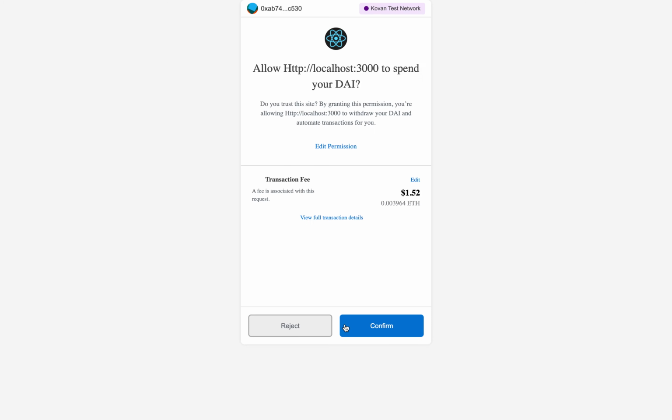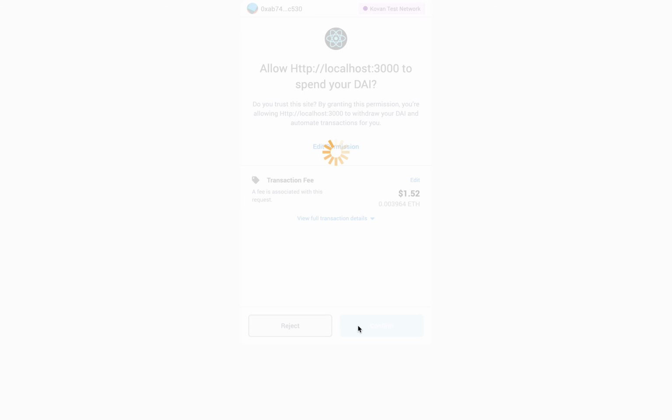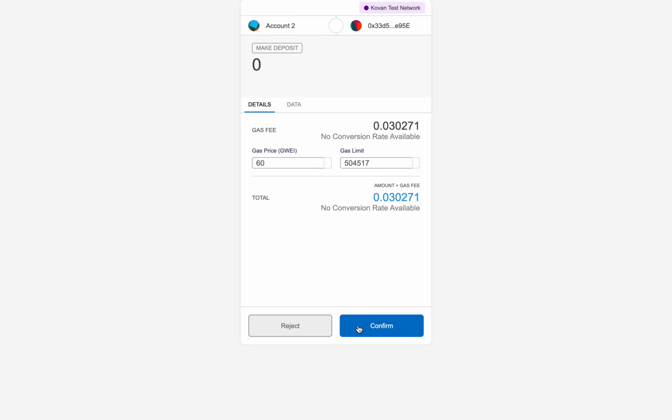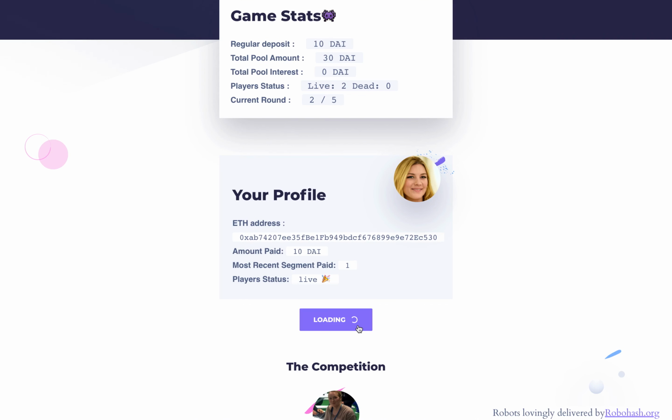We first have to approve the smart contract to spend our DAI through MetaMask. After this confirms, we make the actual DAI deposit. In the future, we hope to bring this down to a single step by using meta transactions. Once the transaction confirms, we see in the UI that indeed the amount paid has increased to 20 DAI and we are still in the game.